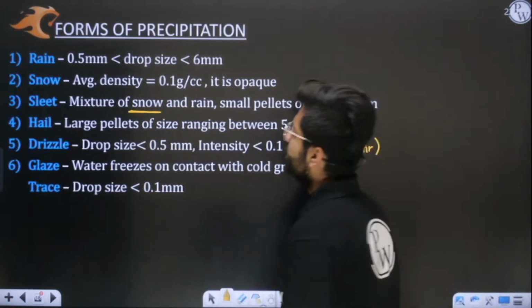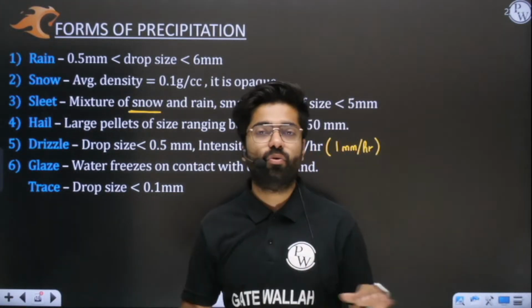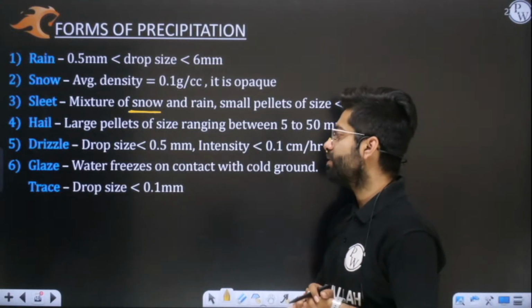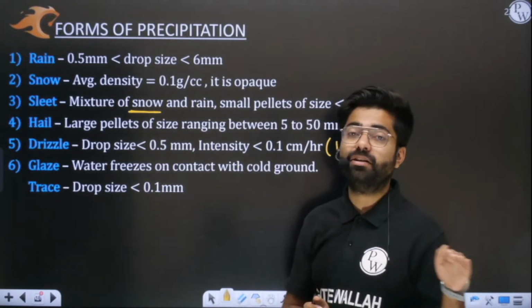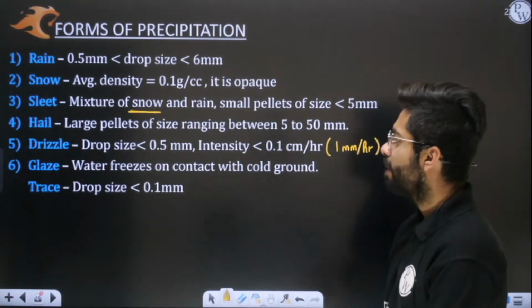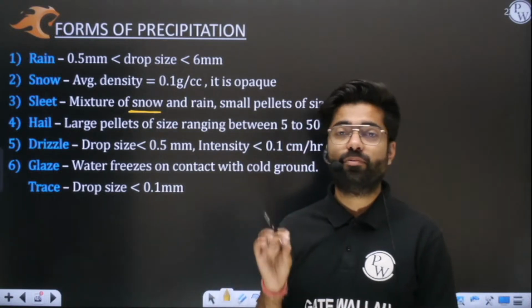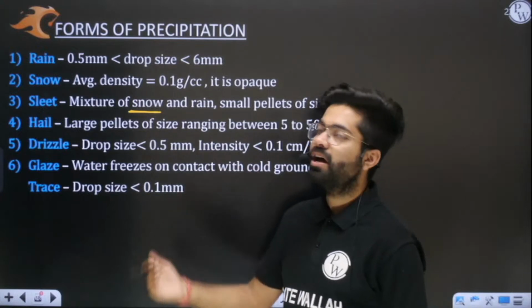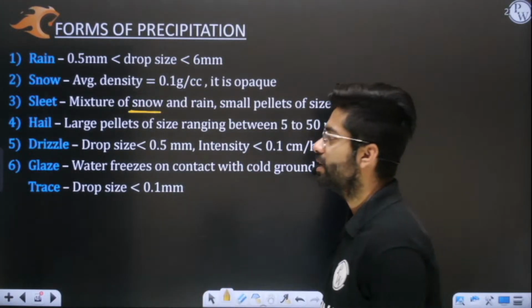Then at last we have glaze. Glaze means simply we have a very cold ground. Try to imagine we have cold ground, and whenever water comes into contact with that cold ground, what will happen? We have a pure sheet of ice. That is nothing but glaze. So at the end, whatever form deposits on earth's surface, in that we are interested. Sometimes we can see an ice sheet, that is glaze. Sometimes I can see very small droplets have fallen, so that is drizzle.